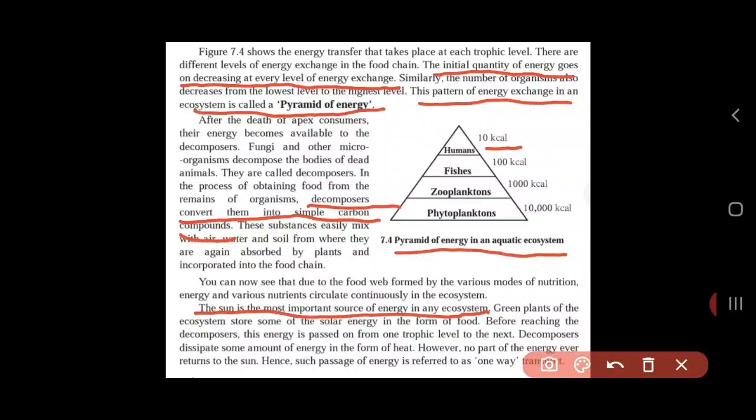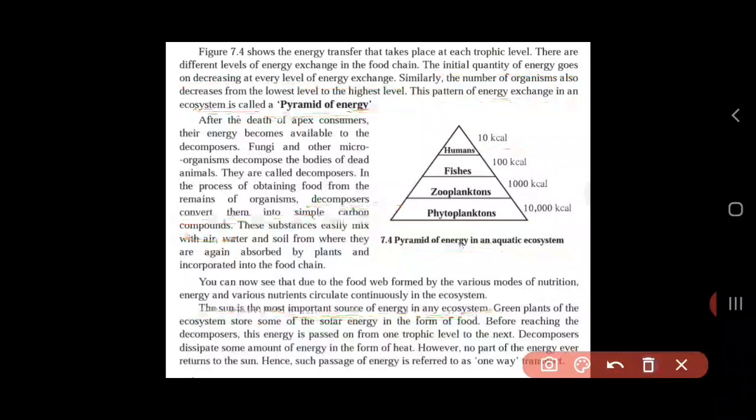So what you should remember in this: when this energy is passed from one trophic level to another, before reaching the decomposers, decomposers dissipate some amount of energy in the form of heat, and no part of the energy returns to the sun. That's why the energy transfer is referred to as one way. Okay, this is what you should remember. Now moving ahead,